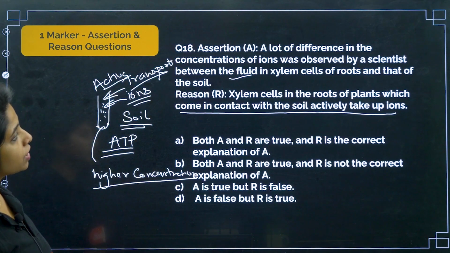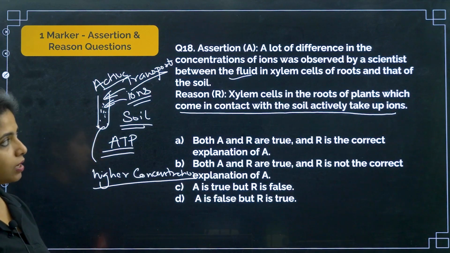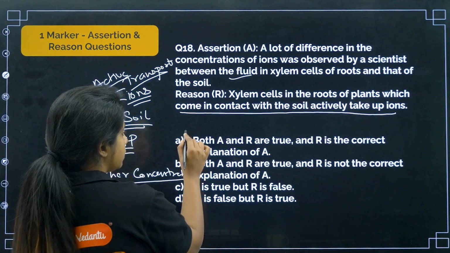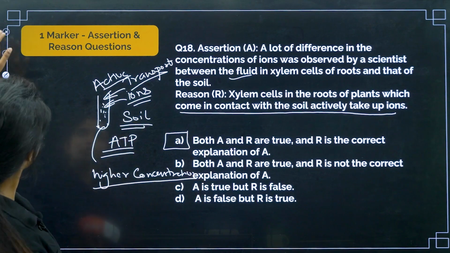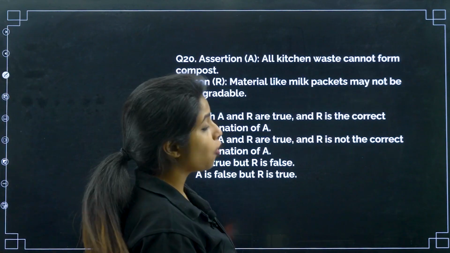So, a lot of difference in the concentration of ions was observed by scientists between the fluid in the xylem cells of the root and that of the soil, and xylem cells in the roots of the plant which come in contact with the soil actively take up the ions. Both of them are correct and both of them is a correct explanation as well. Cool? Chalo. Next question. All kitchen waste cannot form compost.